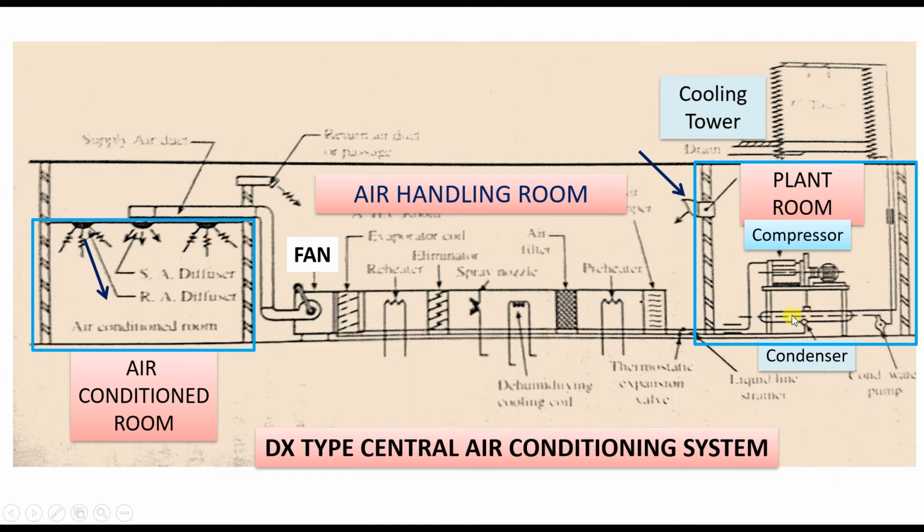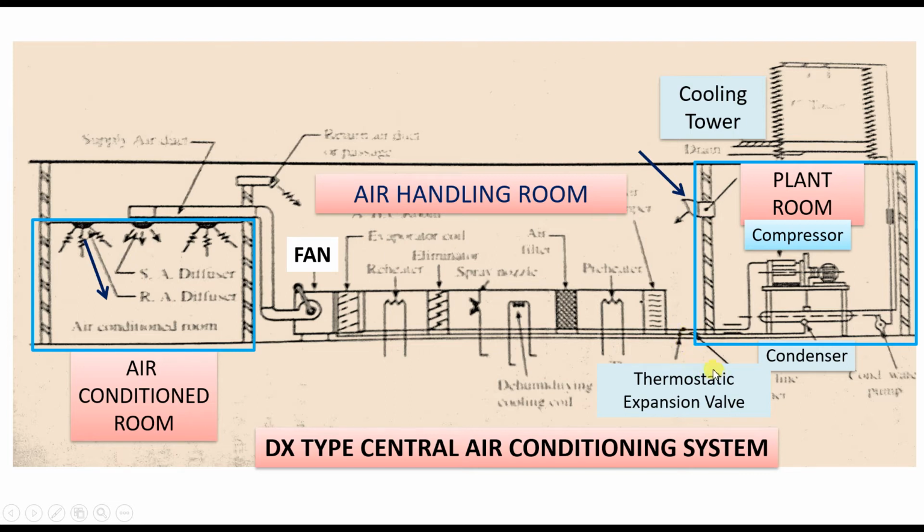Now as per vapor compression system, we are also having this particular thermostatic expansion valve. As an expansion device, we are using the thermostatic expansion valve so that we can have more control on the flow rate of the refrigerant.